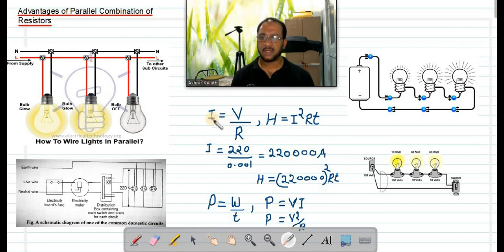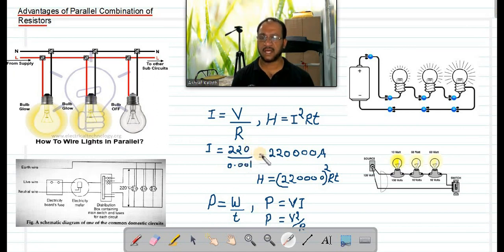First, the current in an electric circuit is obtained by I equal to V by R. By using this equation, if the resistance is very small, the current will be very high. The main point I told here is that each device in our electrical circuit will have some internal resistance. There will be some resistance for the filament of the bulb, some resistance inside the computer, some resistance for the iron box or the fan.